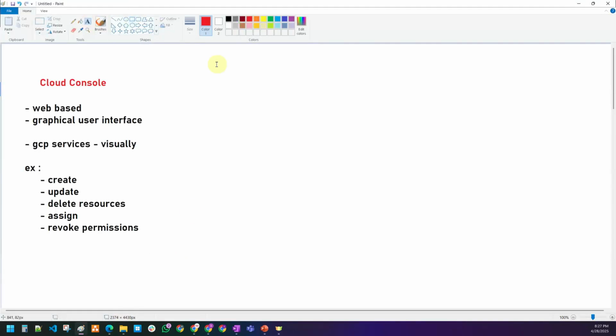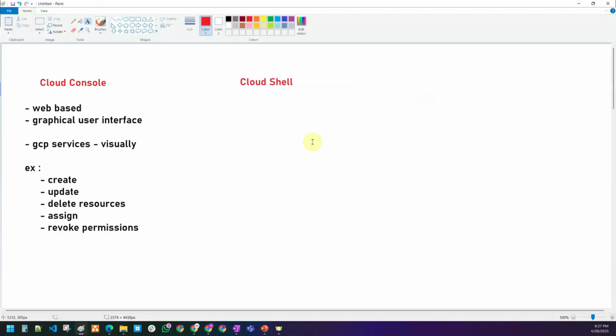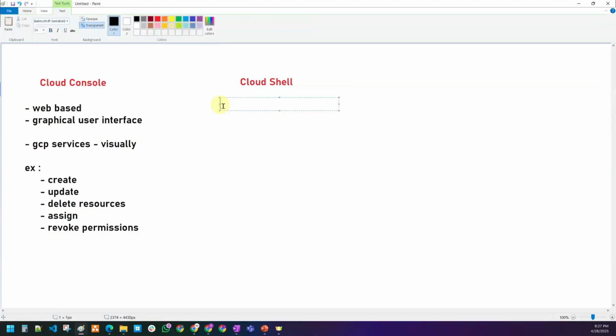What is the second method, guys? Tell me. What is the second method of interacting with the GCP services? Cloud Shell. The second method of interacting with the GCP services is Cloud Shell. It is also web-based, a web-based command line interface.